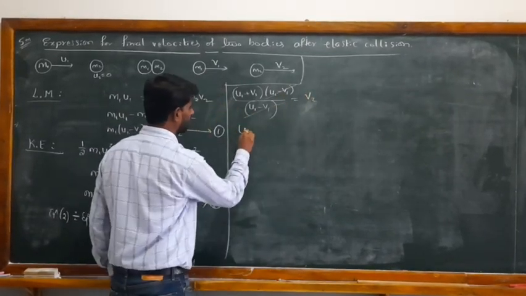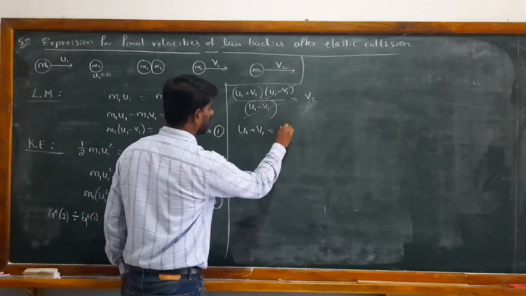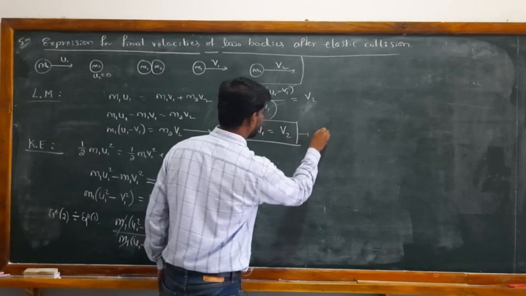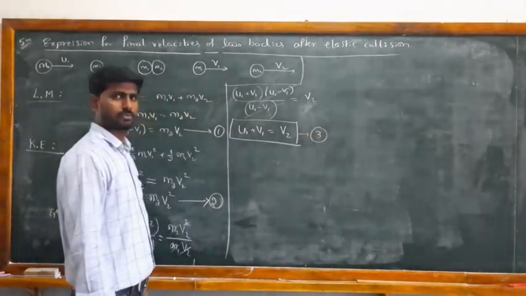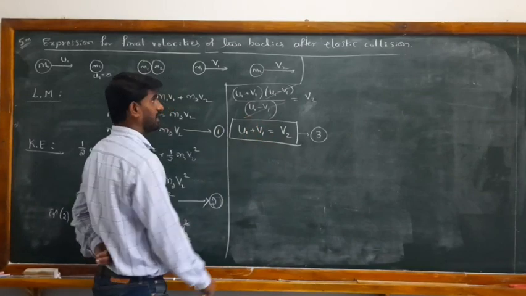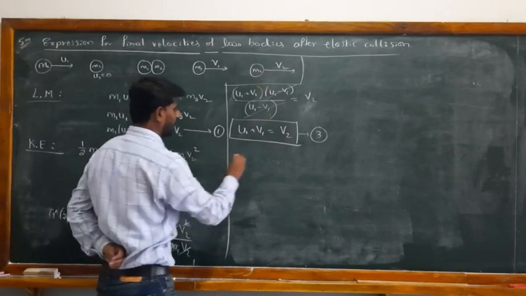So here you can write u1 plus v1 is equal to v2. I call this equation number 3. What you got now? This is the final speed of the second particle.